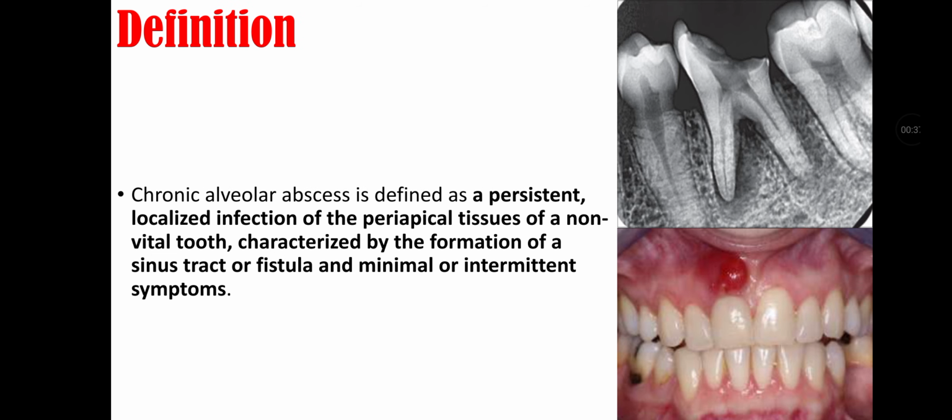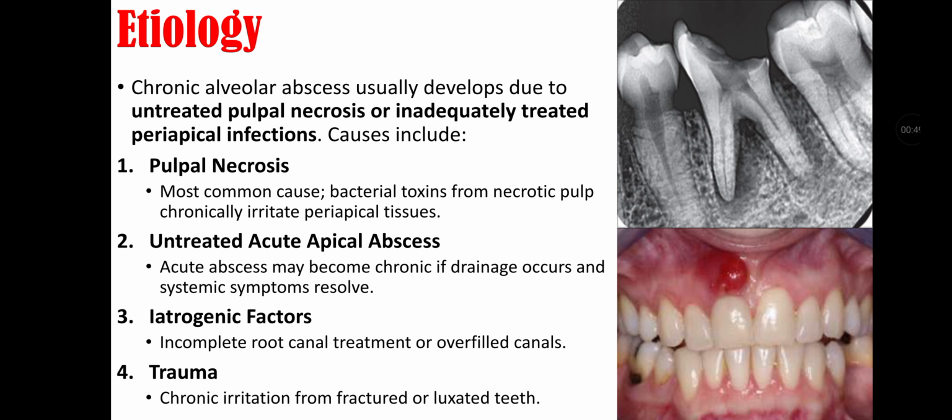Definition: Chronic alveolar abscess is defined as persistent localized infection of periapical tissue of non-vital tooth, characterized by formation of sinus tract or fistula and minimal or intermittent symptoms. Etiology: Chronic alveolar abscess usually develops due to untreated pulpal necrosis or inadequately treated periapical infections. Causes include pulpal necrosis, untreated acute apical abscess, iatrogenic factor, and trauma.